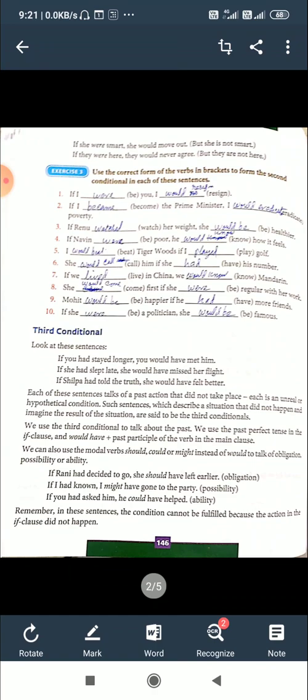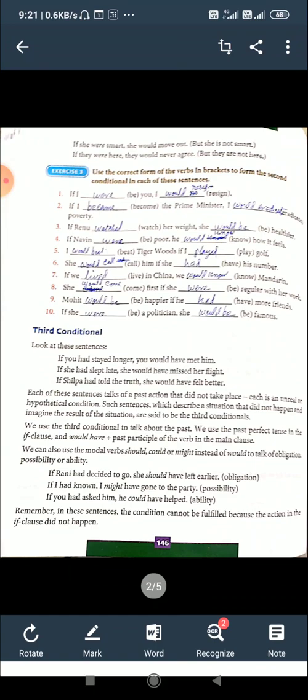If Shilpa had told the truth, she would have felt better. These three sentences are given. Each of these sentences talks of a past action that did not take place. Each is an unreal or hypothetical condition.